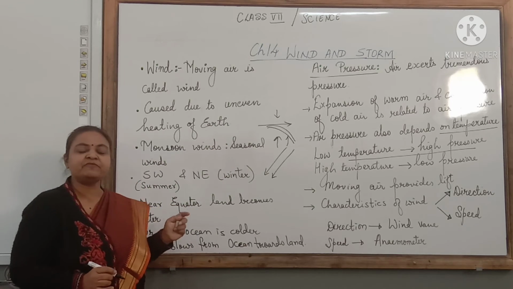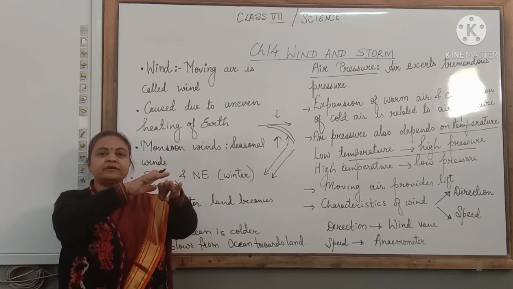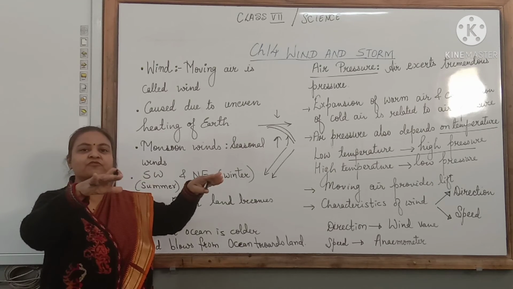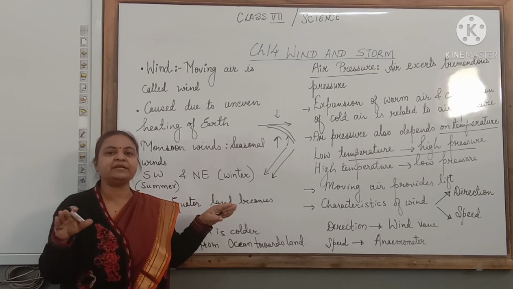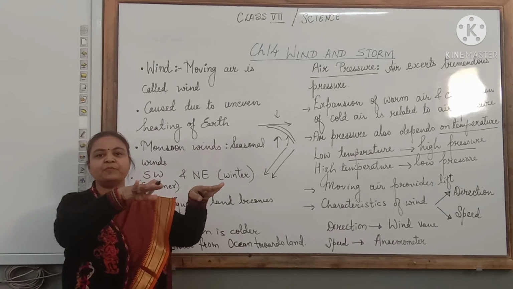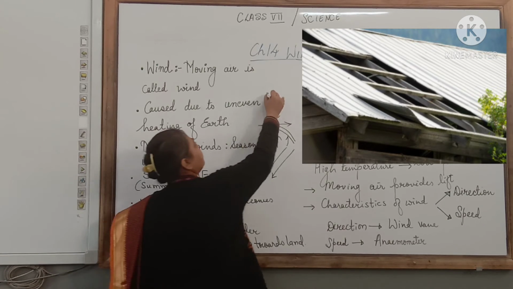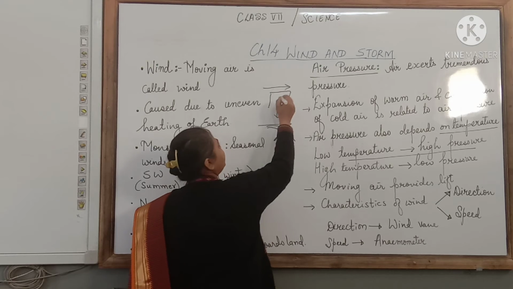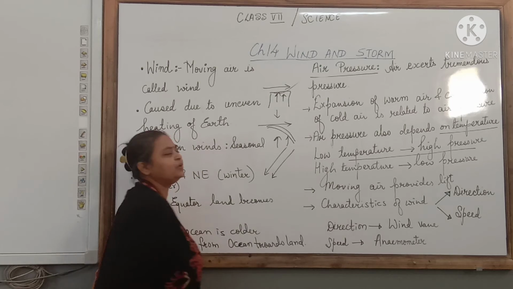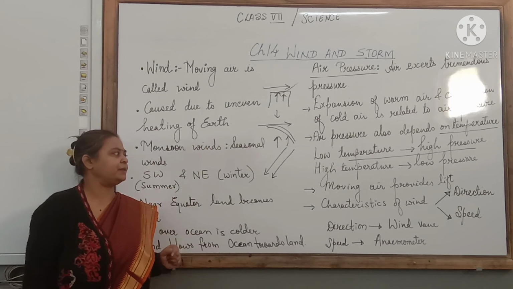This kind of thing happens when high speed winds are blowing during a storm, and if those houses have a thatched roof or a roof made up of metal, tin or something, they are blown off if they are not properly secured. Because on the roof there is low pressure and below the roof there is high pressure. So this roof gets blown away if it is made up of a lighter material.